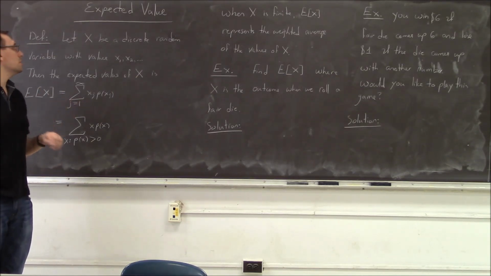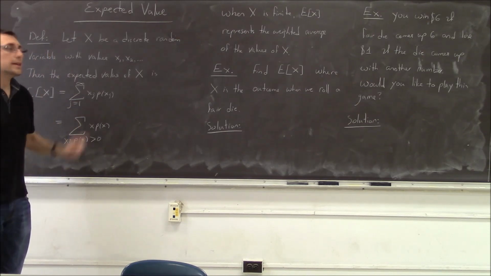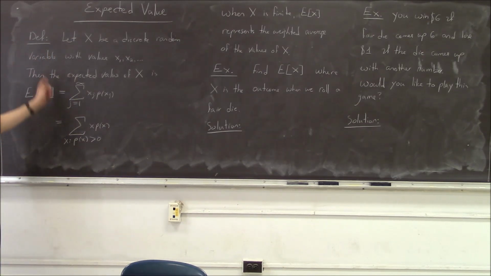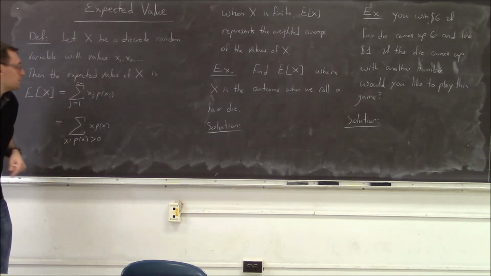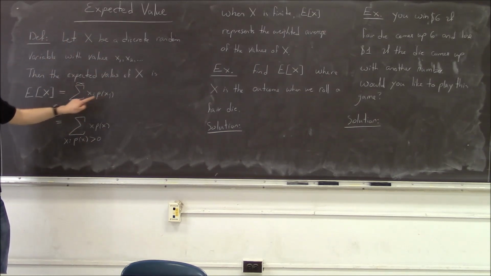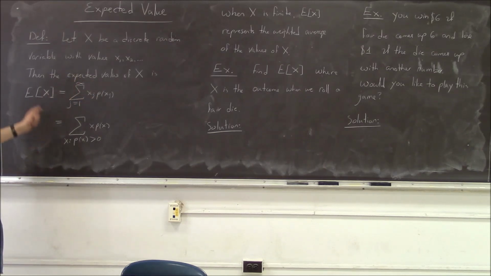Having seen that limit, we come to a definition. Let X be a discrete random variable that takes on the values x1, x2, x3, and so on. The expected value is simply defined to be the sum where we multiply each of the possible outcomes of X, that is each of the payoffs, by the probability of those payoffs happening. That is this infinite sum, and it can be written in this form: the sum over all real numbers x where the probability of x is bigger than 0, of x times p(x).